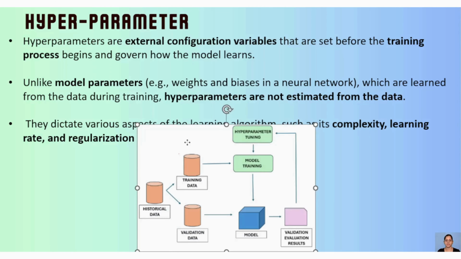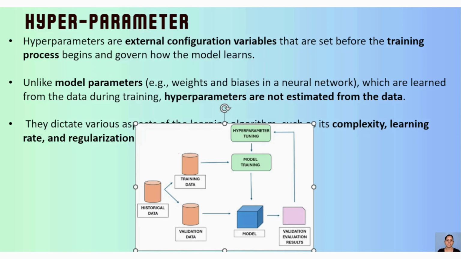If you see this image, let me zoom in a bit. At which step are we considering our hyperparameters? What is the first step, guys? We get our data, then we split it into training data and test data, and from that a small part of validation data.